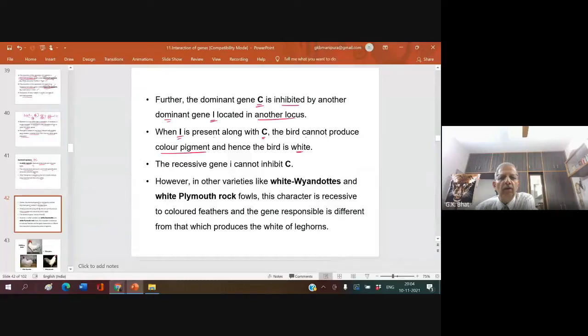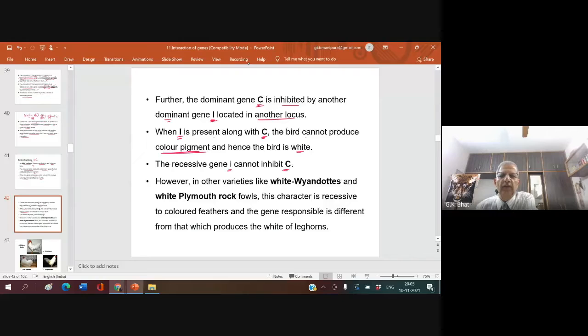What does this I do? When this is alone, it produces color. The dominant gene C is inhibited by another dominant gene I located on another locus. So when I is present along with the C, the bird cannot produce color pigment, hence the bird is white. The recessive gene I cannot inhibit C.